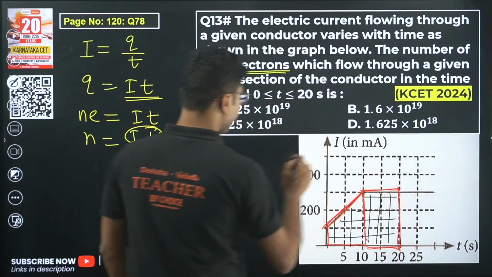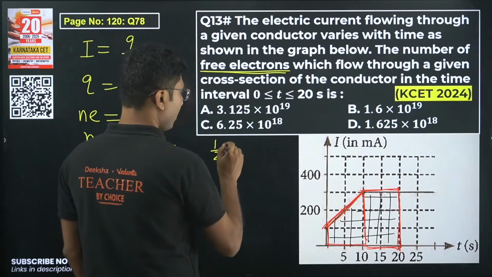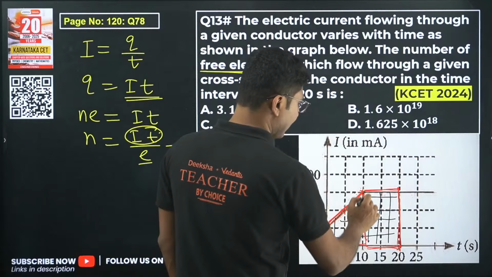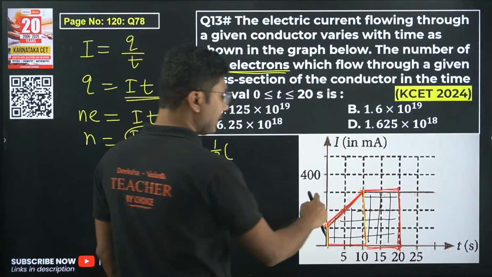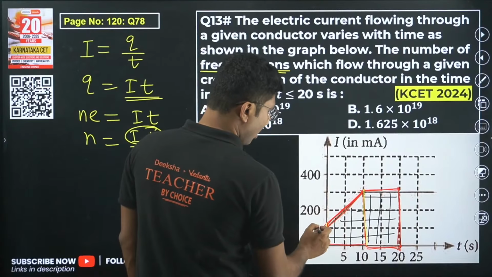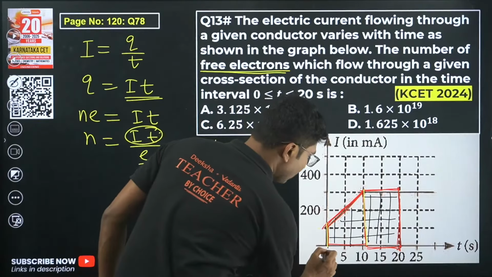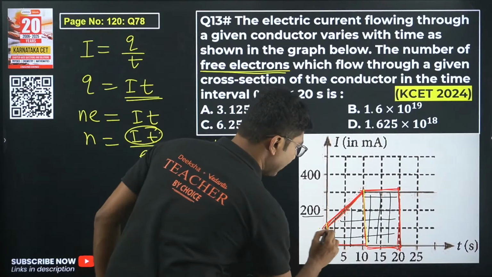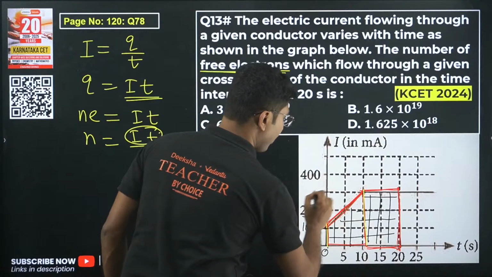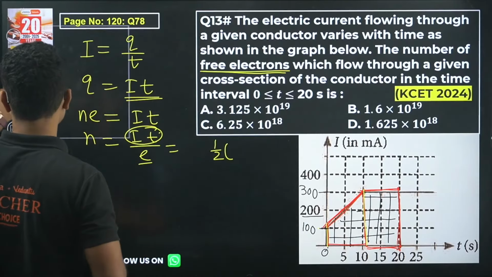Area of a trapezium is given by half into the addition of the parallel sides, that is 100. Now also axes are not given, so this is 0, this is 200, so the middle point will be 100, and this is 200, this is 400, so the midpoint will be 300. These are not given, so you have to figure that out as well.